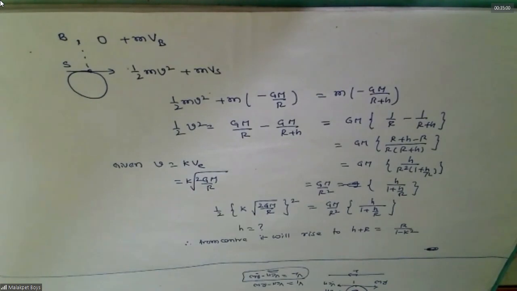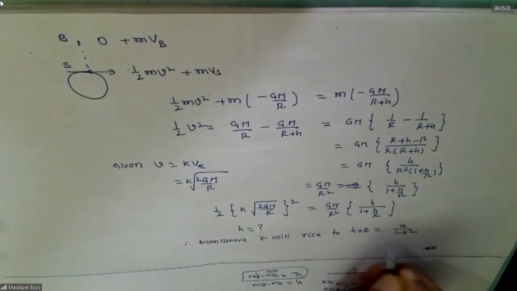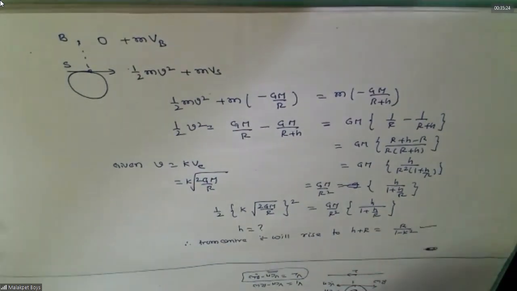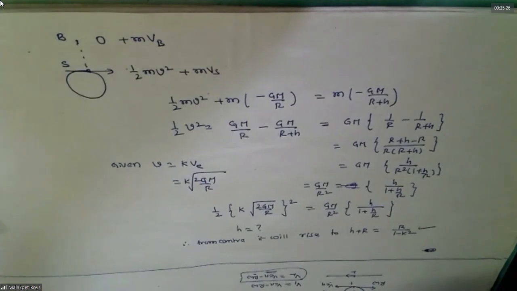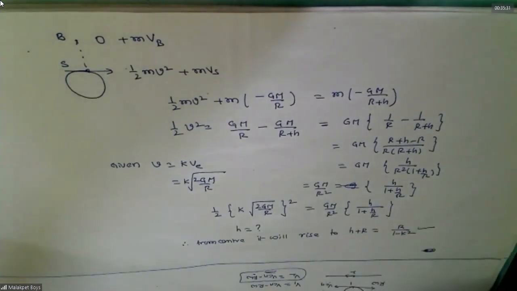Shall I turn this? Yes, sir. Tell me. Sir, I am getting k square R divided by 1 minus k square. Which one? This one, this H plus R. No, sir, H. No, H plus R is this one, no? Hello, you got this one, no? Yes, sir. Got the same one.